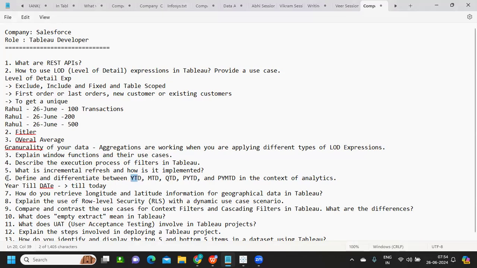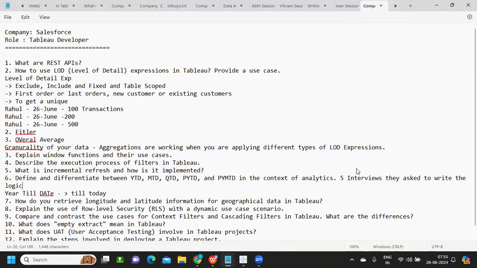Let me know if you need a dedicated video on this. I'll try to create it by explaining how to build the code for this, because building the code is very important. I think in the last two to five interviews, they have asked to write the logic. Now, if you're not in a state where you can write the logic for this, consider this a negative point for you. So please prepare for these questions. Likewise, previous year month till date.